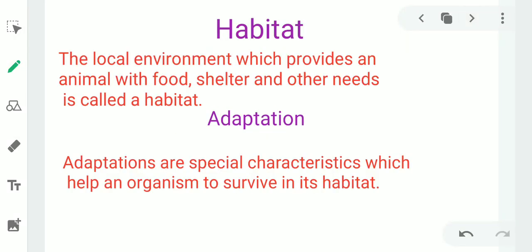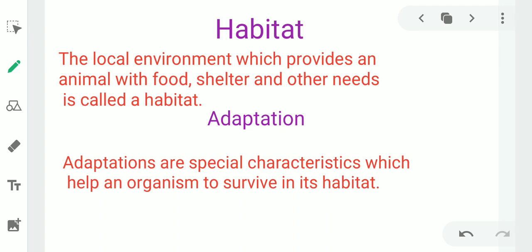First term we will use in this chapter is habitat. Habitat is place where any organism lives. It is local environment which provides an animal with food, shelter and other needs. This is called habitat.